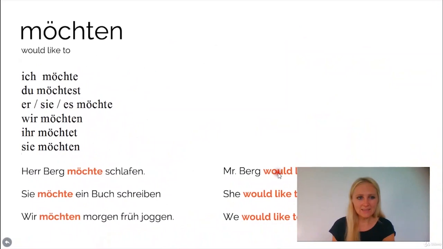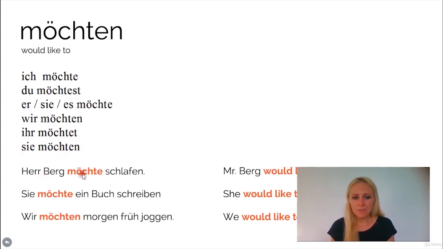The next slide, möchten. Möchten means would like to. It's the formal way to say, for example, if you want to order something in a restaurant, it's nicer to say ich möchte instead of saying ich will, right? I would like to instead of I want. So let's have a look at the conjugation. Ich möchte, du möchtest, sie/er/es möchte, wir möchten, ihr möchtet, sie möchten. Okay, this is the conjugation.